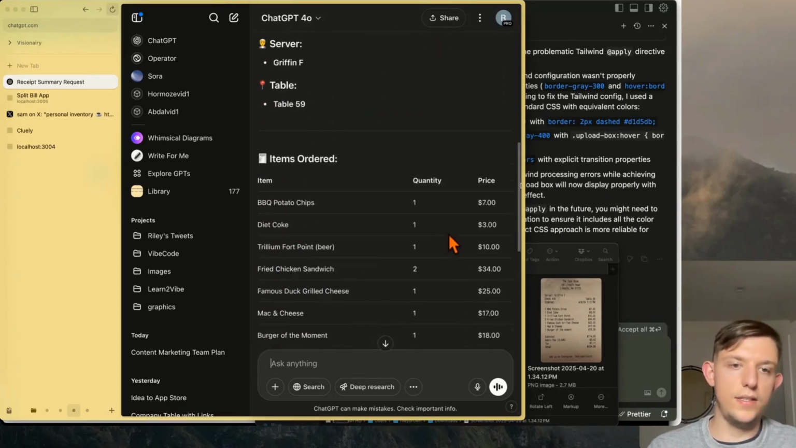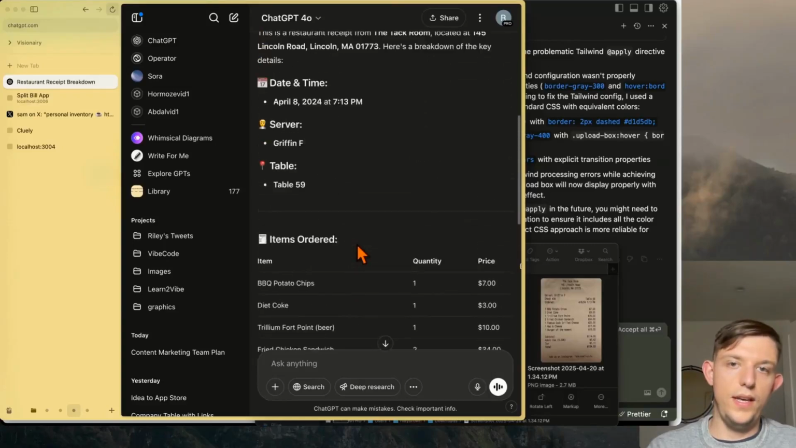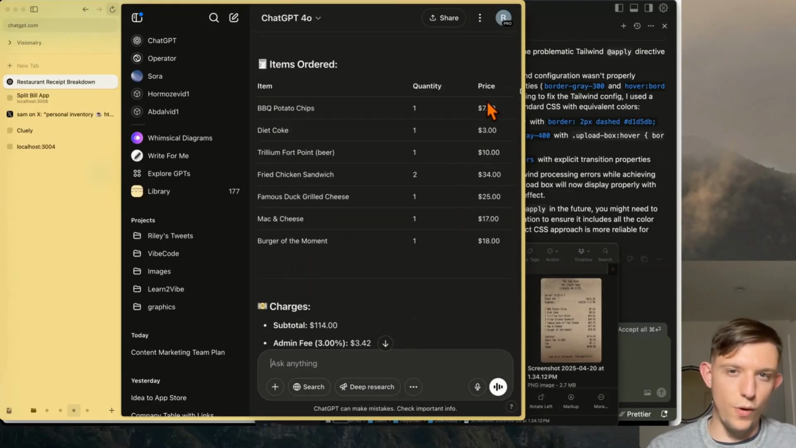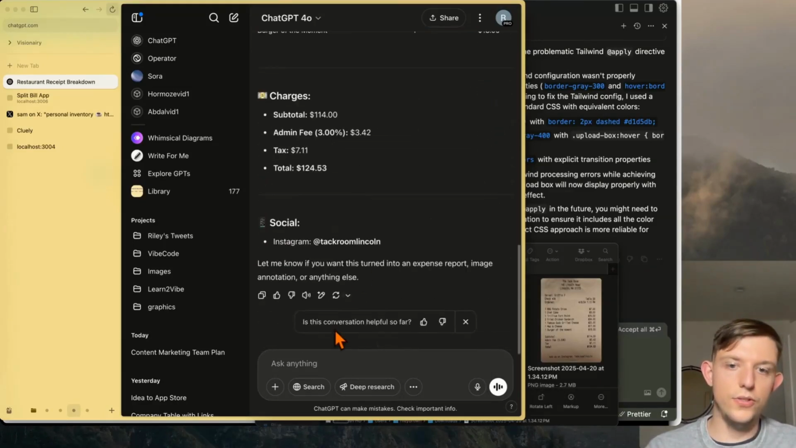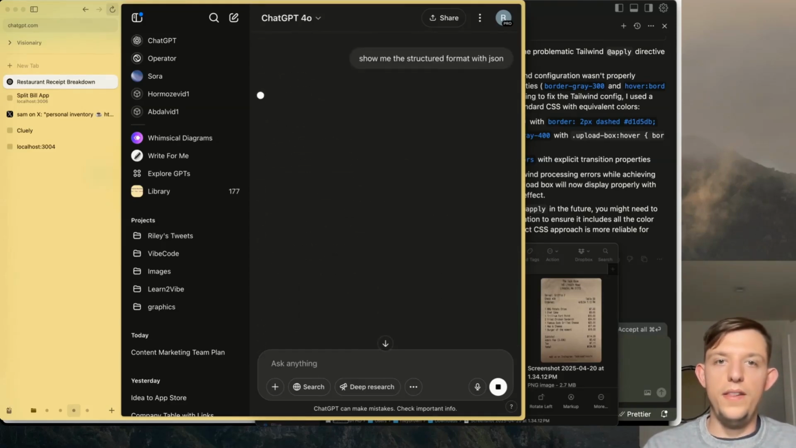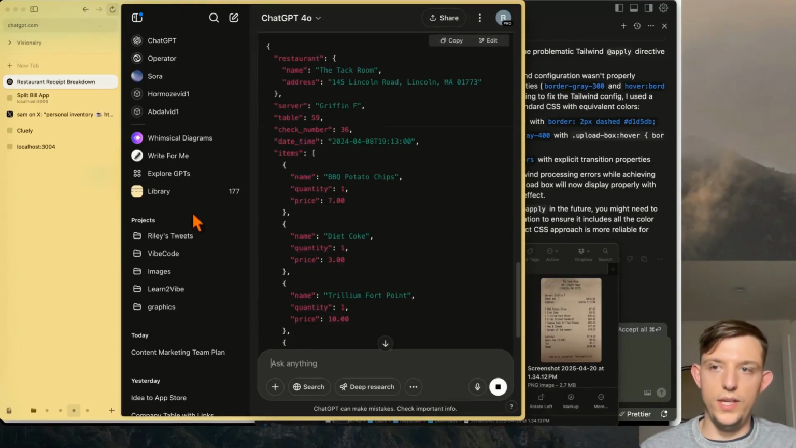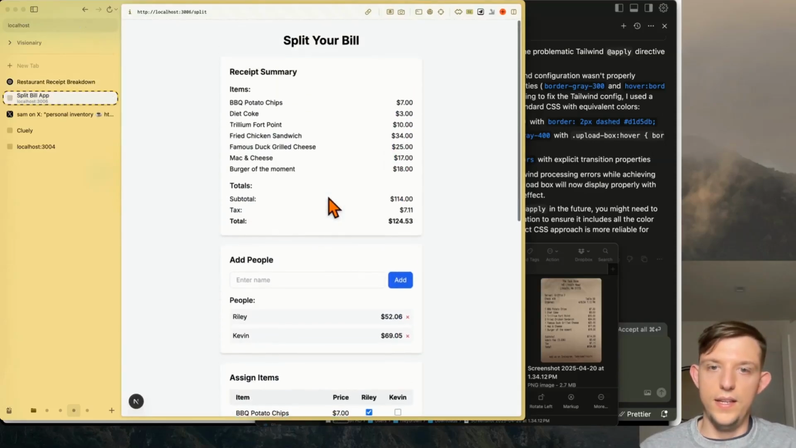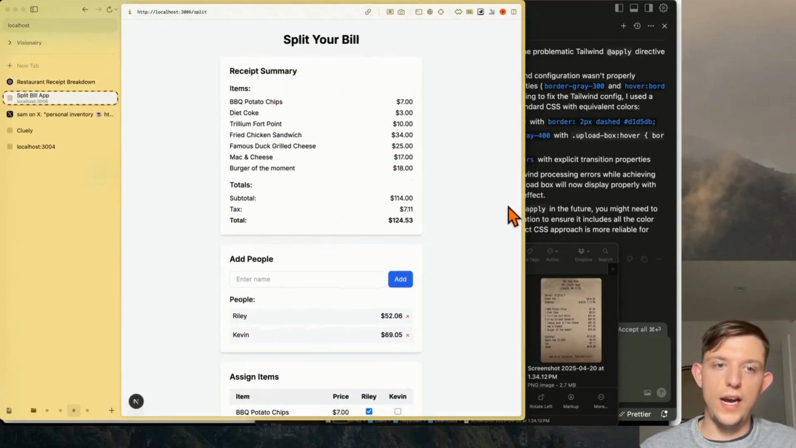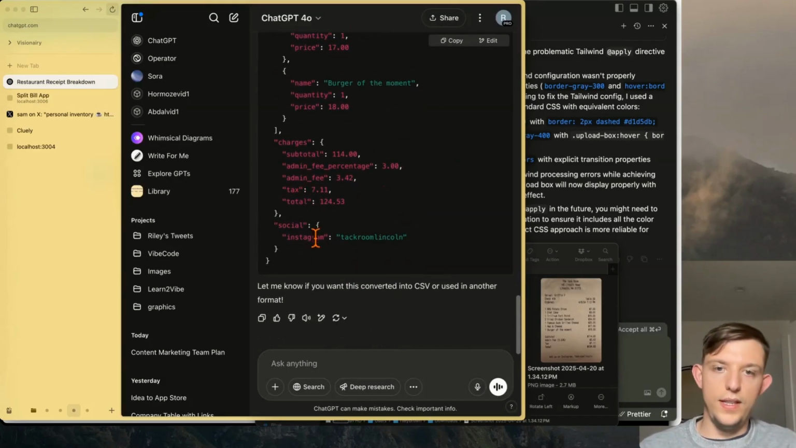Even though you're seeing this table, even though you are seeing this in different formats, it seems like it's structured. It is unstructured. Show me the structured format with JSON. And this is actually a legit structured output, and this is exactly what this app is doing. This is a structured output, and the API on the back end shows this.